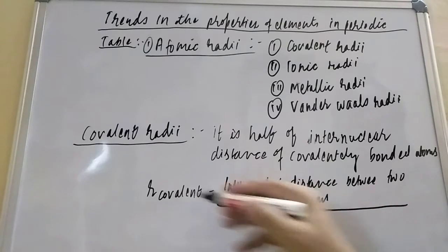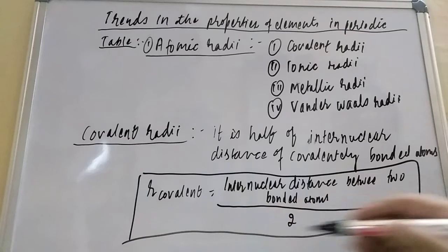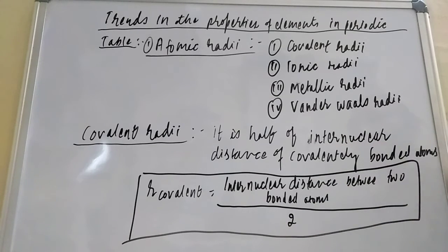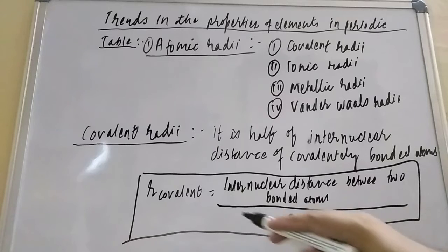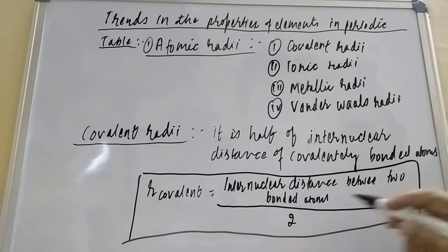That is 2, half. So this is the definition: it is the half of the internuclear distance of covalently bonded atoms, and the formula is R covalent is equal to the internuclear distance between two bonded atoms divided by 2.